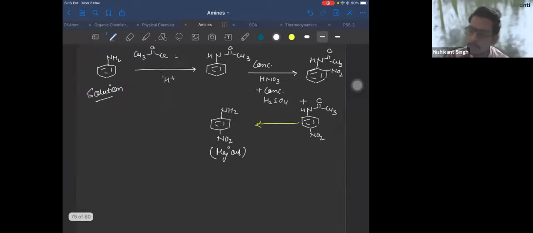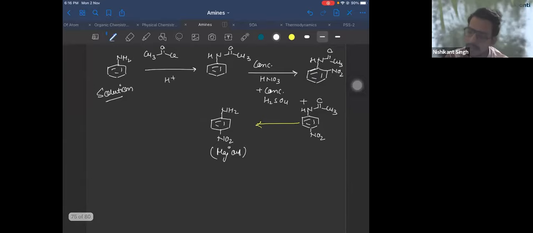How positive charge is on hydrogen in last second step? Arey, this is not positive charge on hydrogen, man. This is plus two products, ortho and para. This is ortho and para, two products.